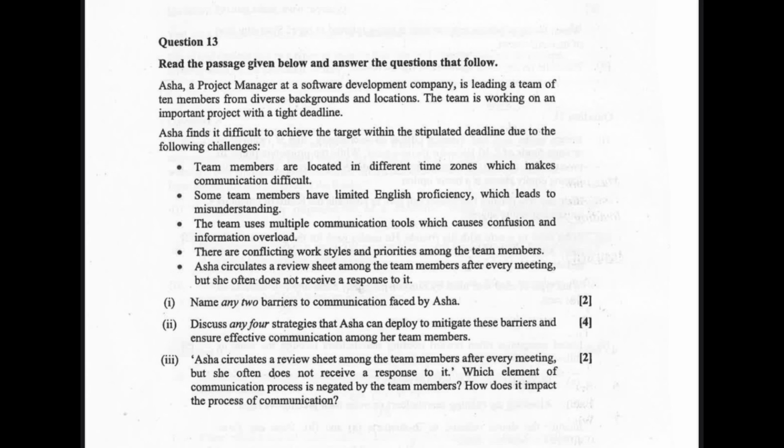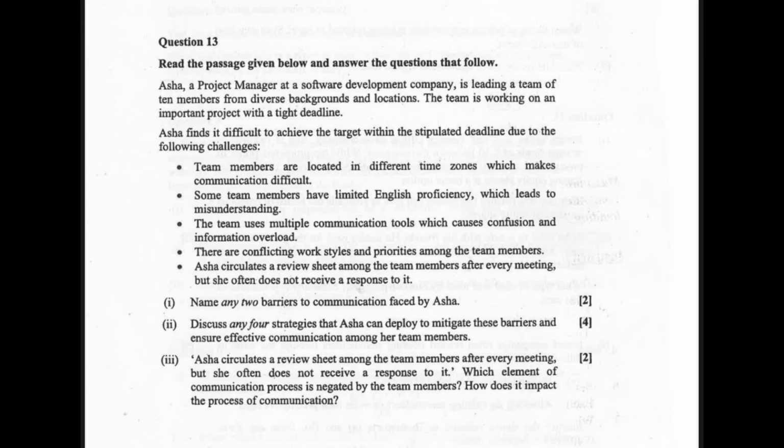The team uses multiple communication tools, which causes confusion and information overload. There are conflicting work styles and priorities among the team members. This is status barrier. Asha circulates a review sheet among the team members after every meeting, but she often does not receive a response to it. So, any two barriers you can explain, children: semantic language or personal psychological barrier. Yeah, the personal, psychological, physical, or semantic language. You can explain any two.